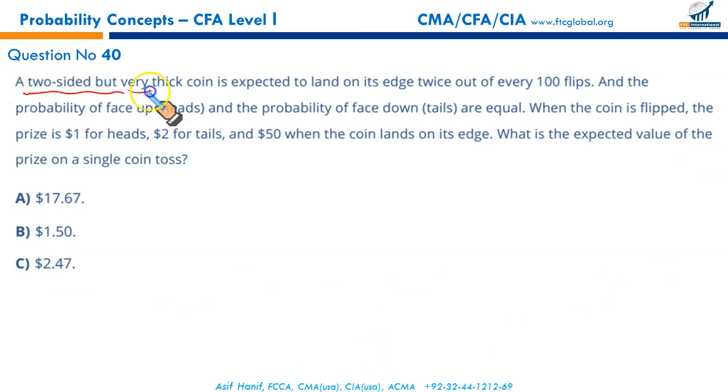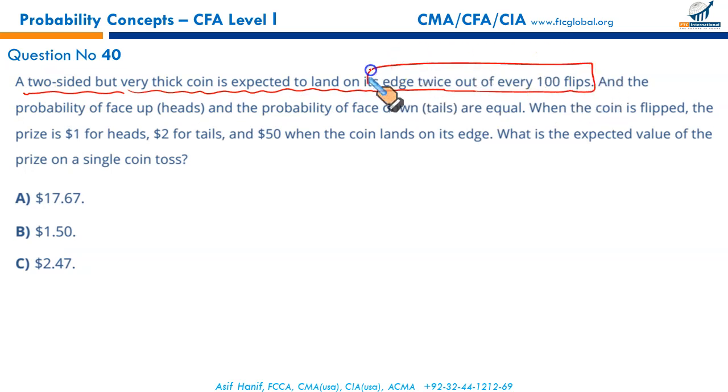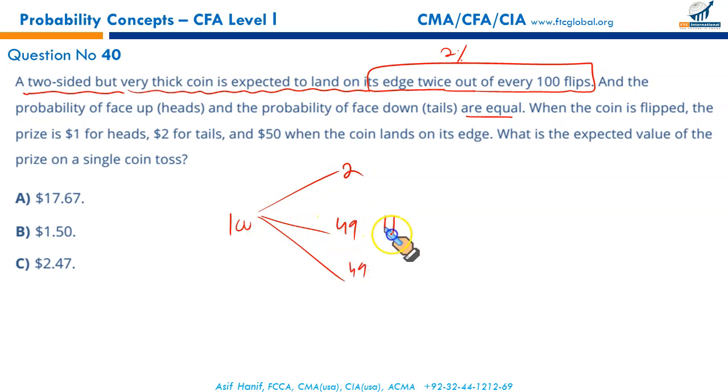A two-sided but very thick coin is expected to land on its edge twice out of 100 flips. If we flip the coin 100 times, it will land on its edge 2 times out of 100. So that means 2%. And the probability of face up and the probability of face down are equal. So out of 100 times, twice you will get the coin to land on its edge, and the remaining probability, which is 98, will be split equally between head and tail. And this is landing on its side, edge.